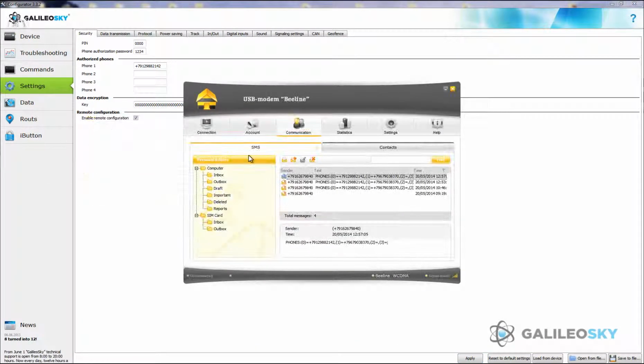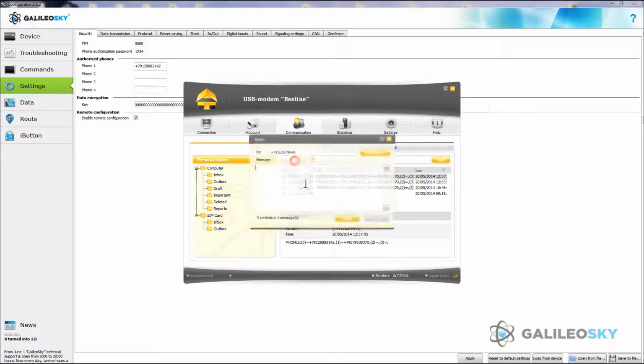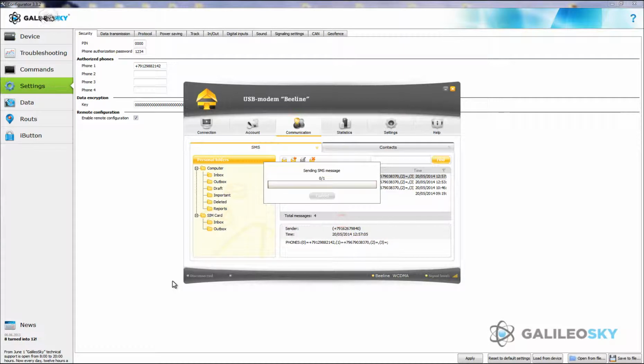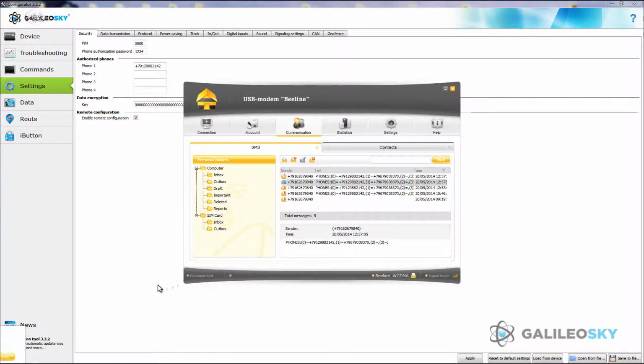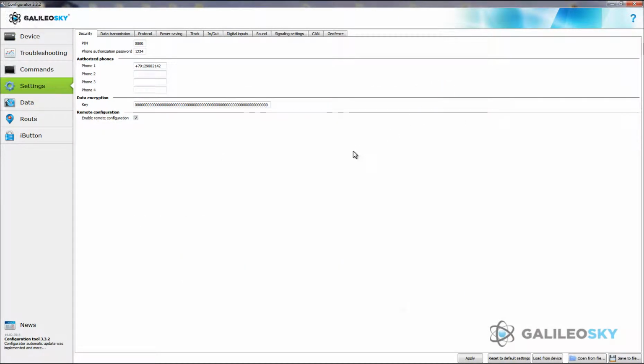You can also add phone number by add phone SMS command, sent from your phone number. Password for the phone authorization is specified as parameters. In reply to the send command, you will get the SMS confirmation about its execution. Phone number will be added to the free cell of the terminal.